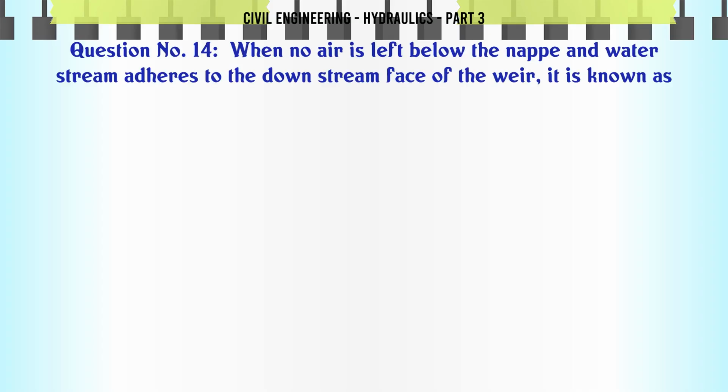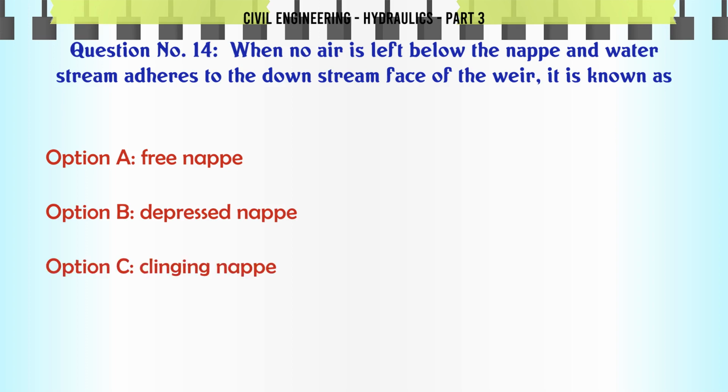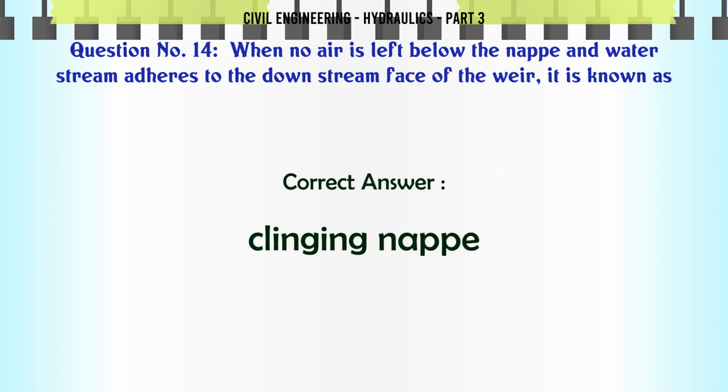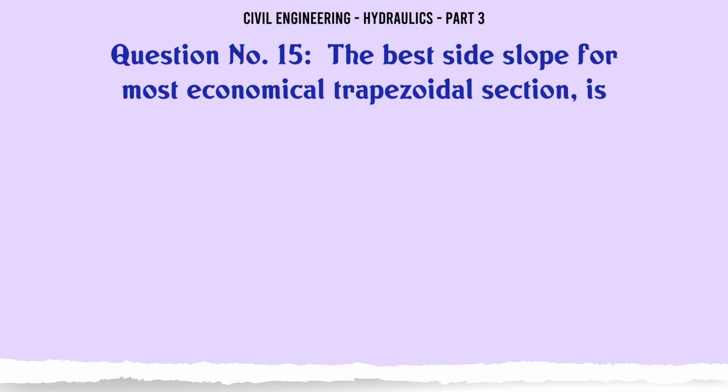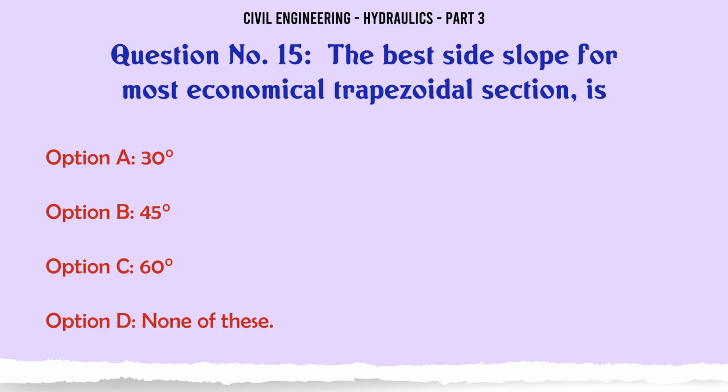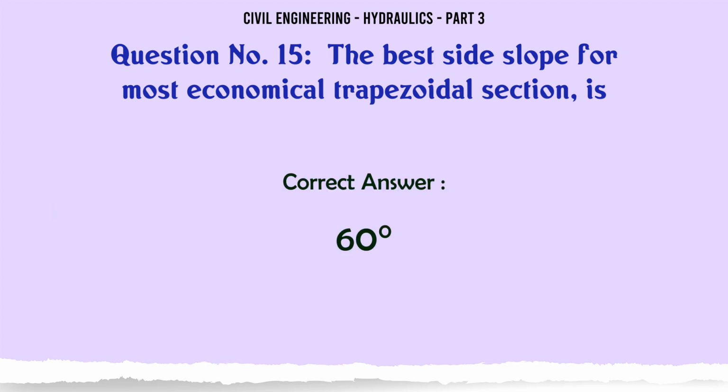When no air is left below the nappe and water stream adheres to the downstream face of the weir, it is known as: A, free nappe; B, depressed nappe; C, clinging nappe; D, none of these. The correct answer is clinging nappe. The best side slope for most economical trapezoidal section is: A, 30°; B, 45°; C, 60°; D, none of these. The correct answer is 60°.